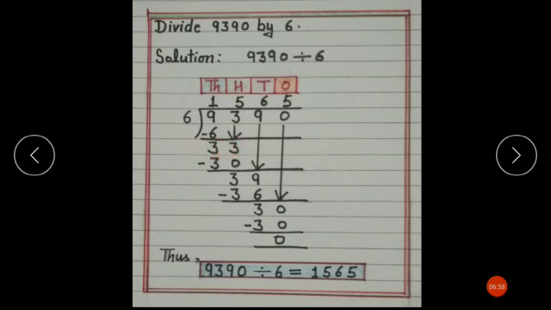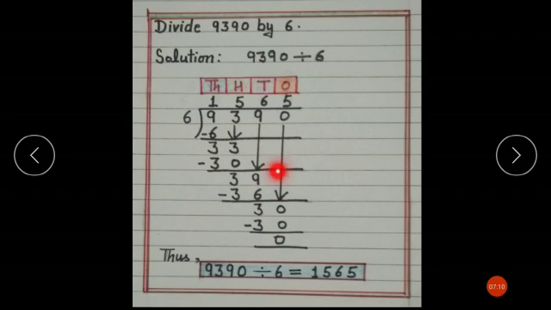In the second step, bring down 3 from the hundreds column, making it 33 hundreds. Okay. Now 6 goes into 33 how many times? 5 times. Very good. So write 5 in the hundreds column of the quotient and subtract 3300 minus 3000. You will get here 300. Okay, children. Now step 3.